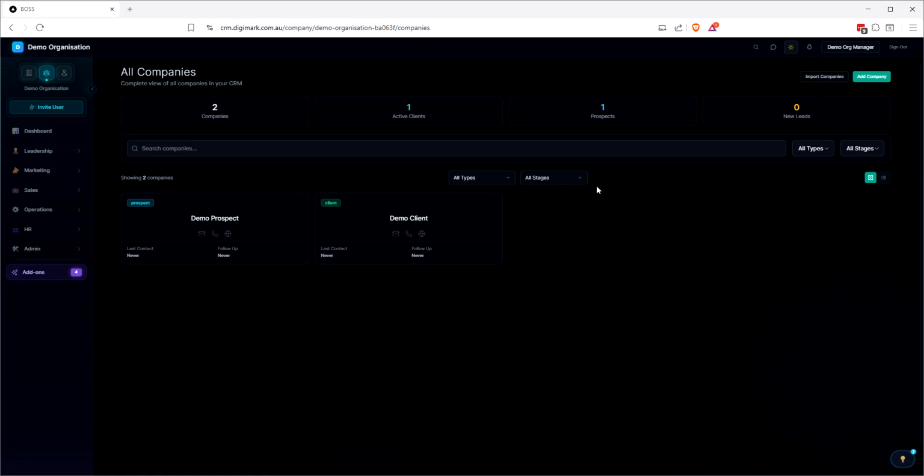So we've got all of our companies. All of our companies live here, and the company is the anchor point. So what happens to the company happens all the way through their pipeline. If they come in as a lead, they are a company that is a lead type up here. So we've got prospect here, we've got client here. We would have a lead, and they stay as a lead until something happens from a sales perspective that levels them up to a prospect.